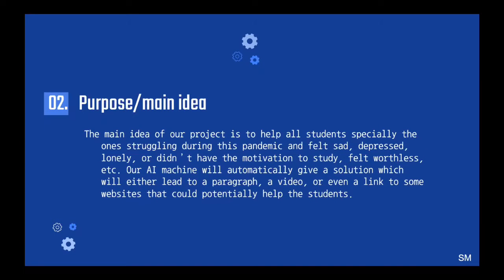So, what is the main idea and purpose of our project? The main idea of our project is to help all students, especially the ones struggling during the pandemic and felt sad, depressed, lonely, or didn't have the motivation to study, felt worthless, and etc. So, our machine will automatically give a solution which will either lead to a paragraph, a video, or even a link to some websites that could potentially help the students.